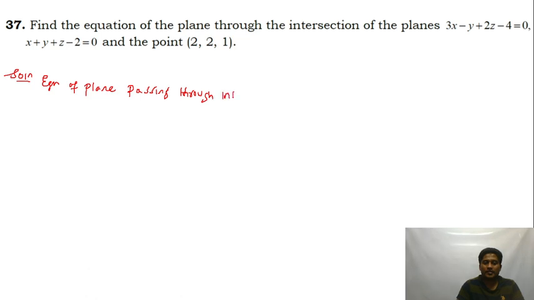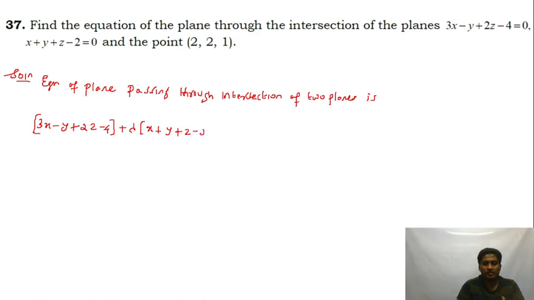Passing through the intersection of two planes. The plane will be the first plane plus lambda times the second plane equal to 0. The first plane is 3x minus y plus 2z minus 4, plus lambda times the second plane. The second plane is x plus y plus z minus 2, which is equal to 0.